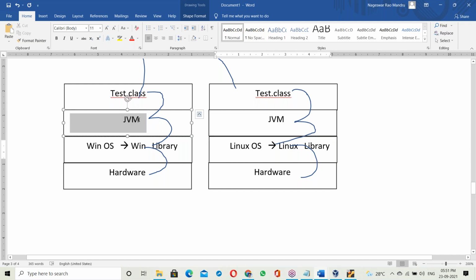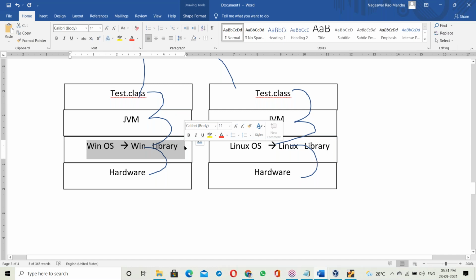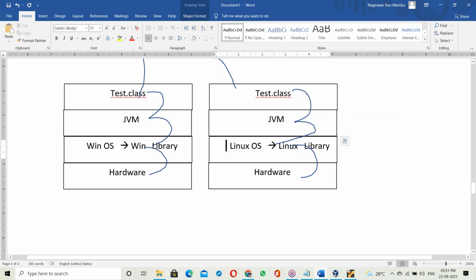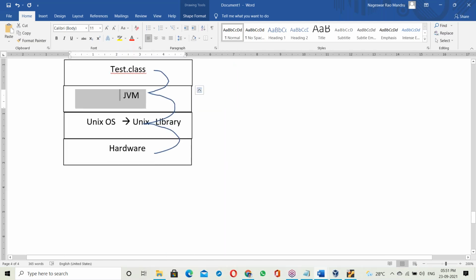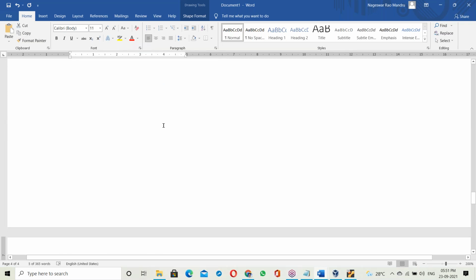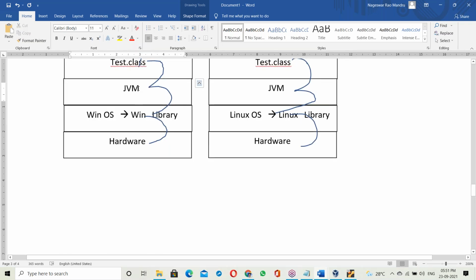So Windows JVM has knowledge of the Windows library so that it can communicate. Next, Linux JVM has knowledge of the Linux library, and similarly Unix JVM has knowledge of the Unix library. So JVM contains the OS library. JVM is an exe file, and that exe file contains the library, so it can communicate with the Windows library easily.